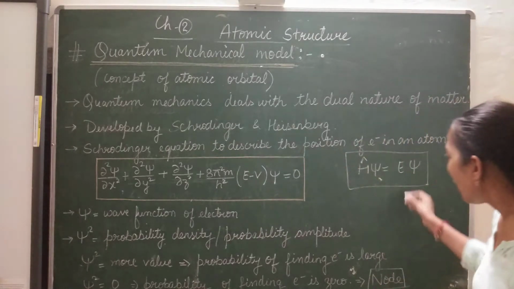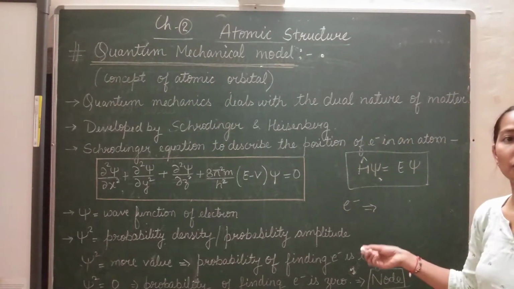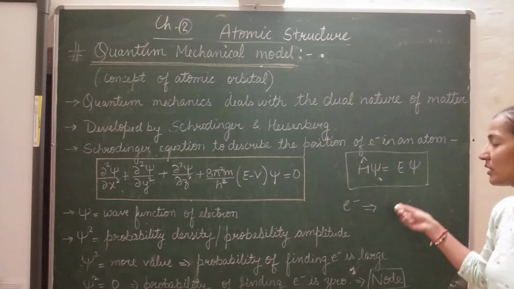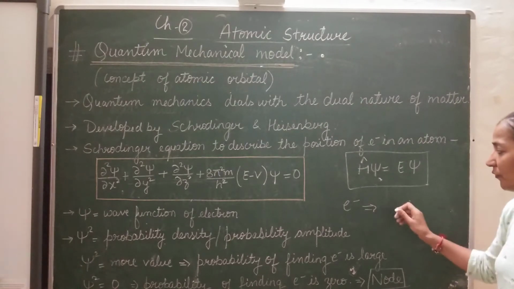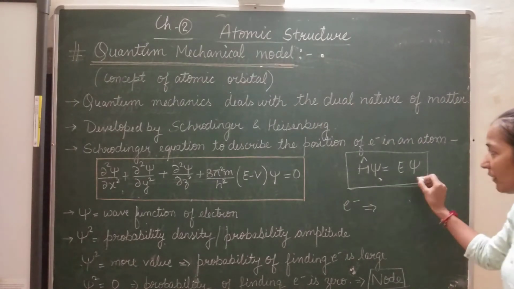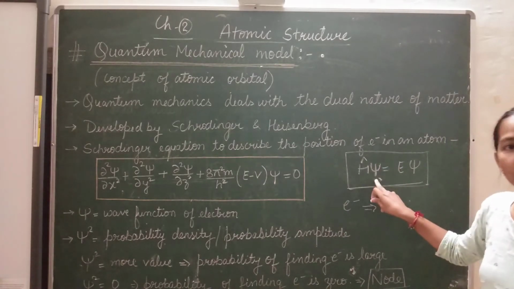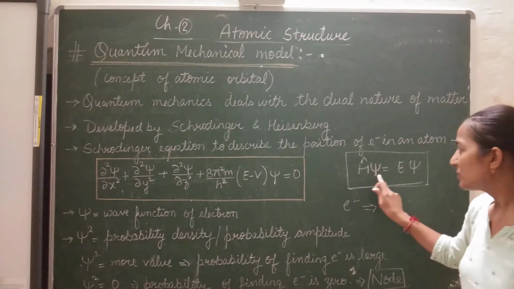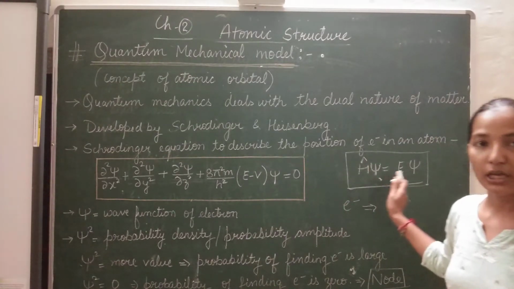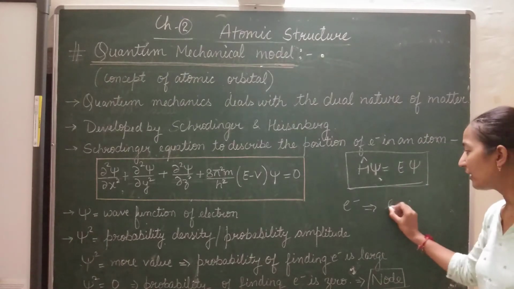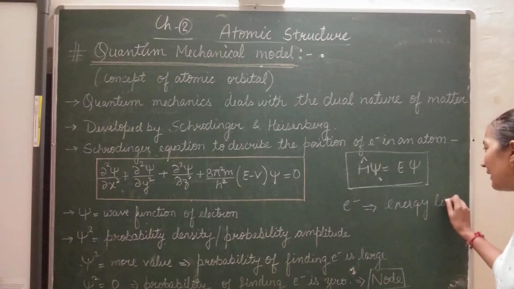Okay, so after solving, these were actually representing several different types of energy level values in an atom. He was solving this equation, and in this equation he was using the wave function also. So by using these wave functions in the equation, he was able to get the values of different energy levels for an electron.